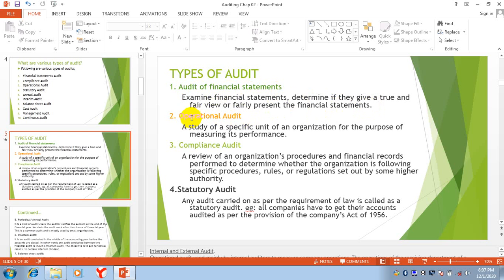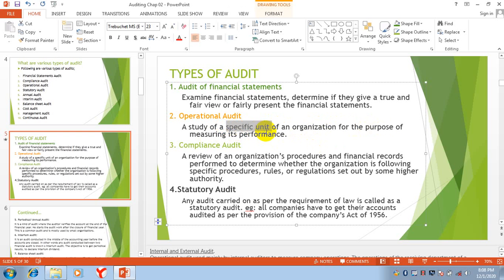The next one is operational audit. It is a study of a specific unit of an organization for the purpose of measuring its performance. Here, we are checking whether a specific unit of an organization is performing well.